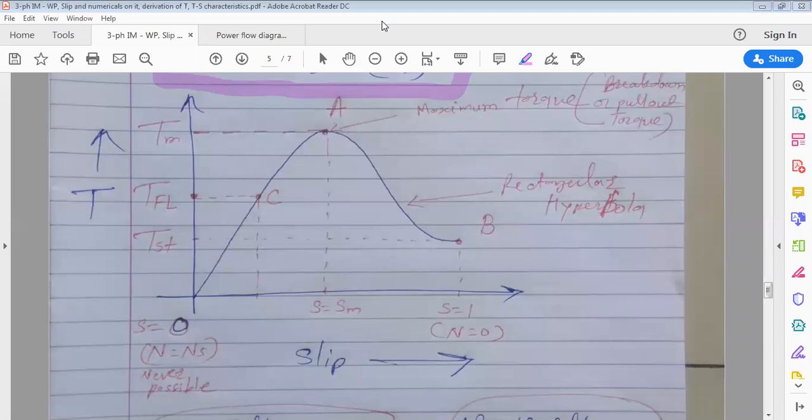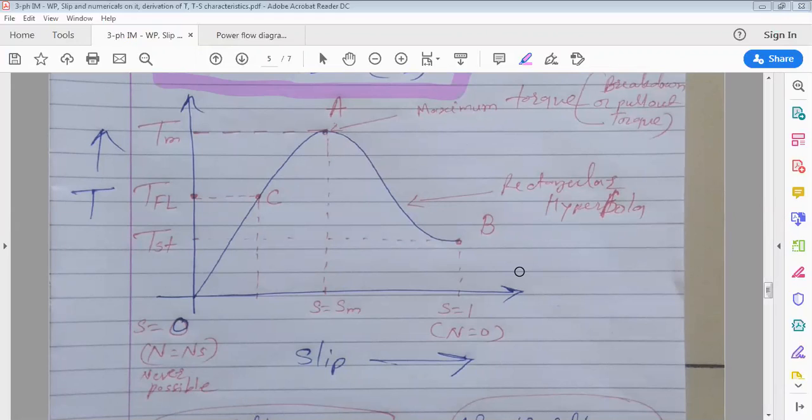Consider N and NS become equal. Then what will be the value of slip? 0. Correct, which is not possible. If N and NS become equal, then as per Faraday's law of electromagnetic induction, will any EMF get induced in rotor?